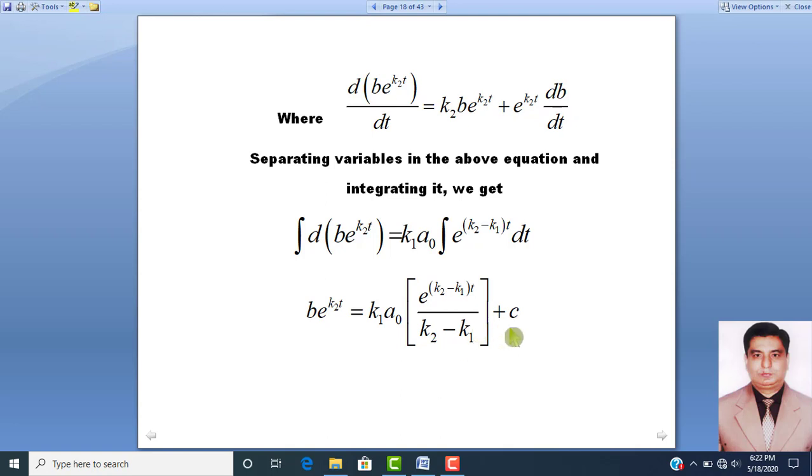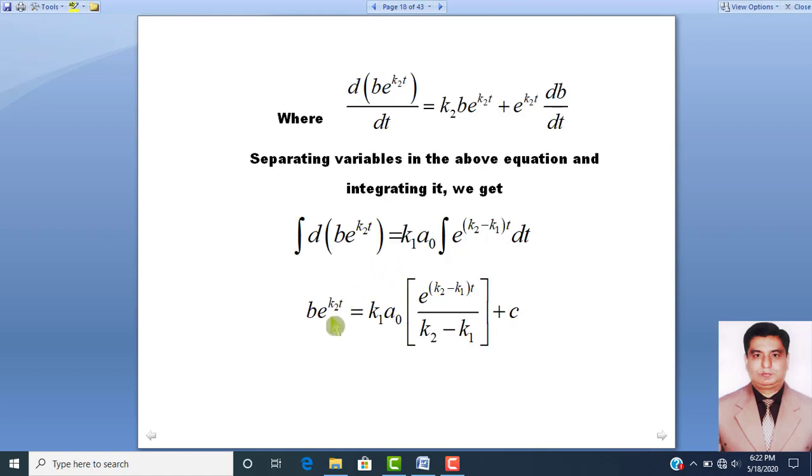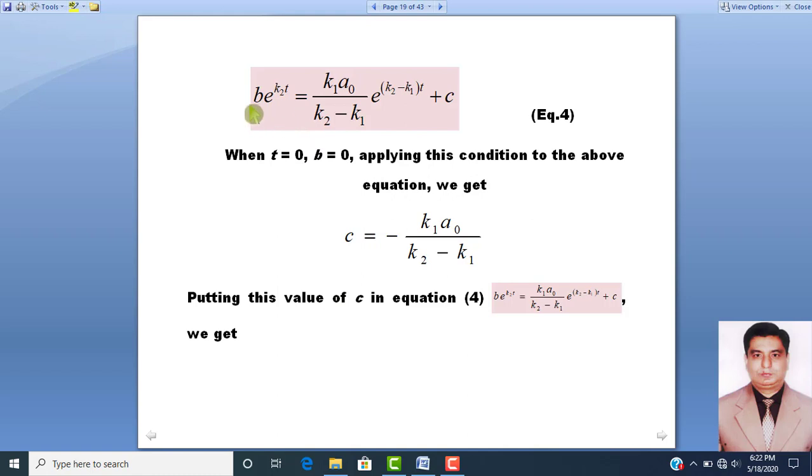And students, remember that this c is also an integration constant. Similarly, we will find its value, put the value of c here, and then try to solve the equation. So dear students, this is equation number 4: B e raised to power k2t is equal to k1 A naught over k2 minus k1 into exponential base raised to power k2 minus k1 into t plus c. Let us suppose this is equation number 4.